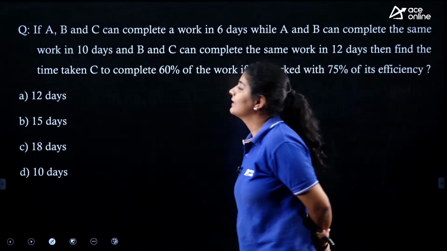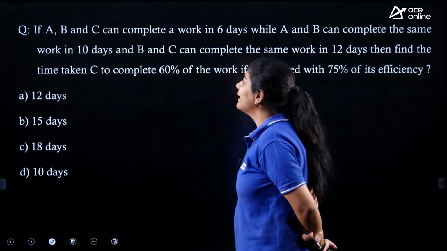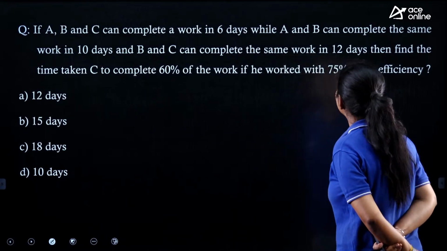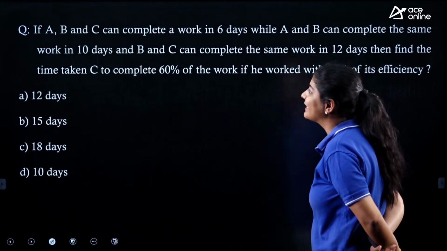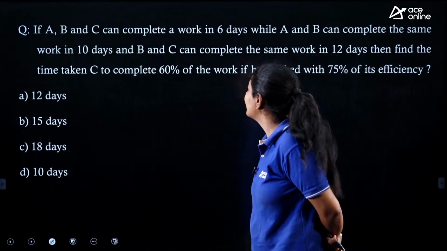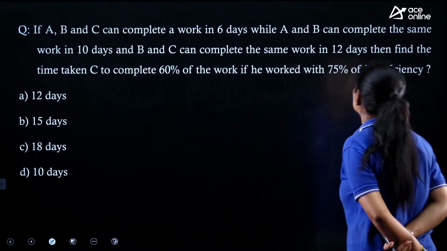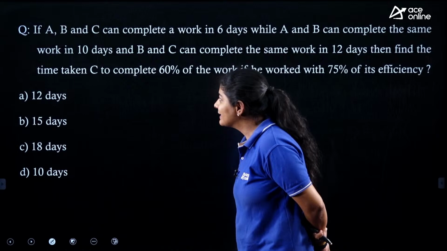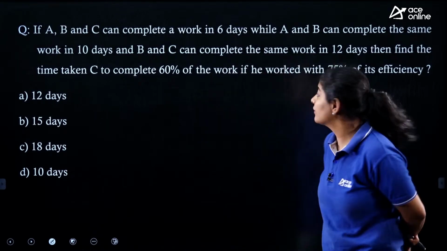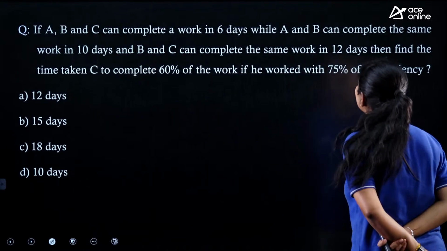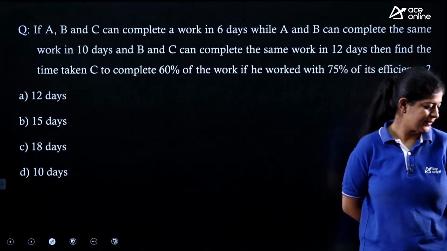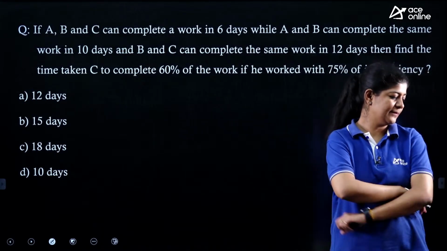The next question says that if A, B and C can complete the work in 6 days, while A and B can complete the same work in 10 days and B and C can complete the same work in 12 days, then find the time taken by C to complete 60% of the work if he worked with 75% of his efficiency. It's again a very easy one.